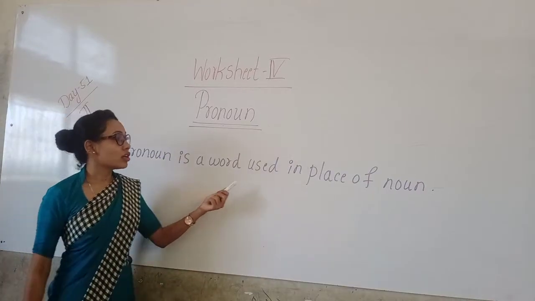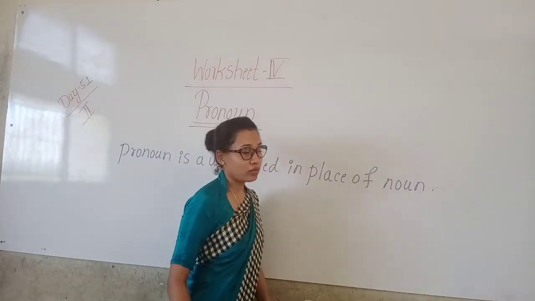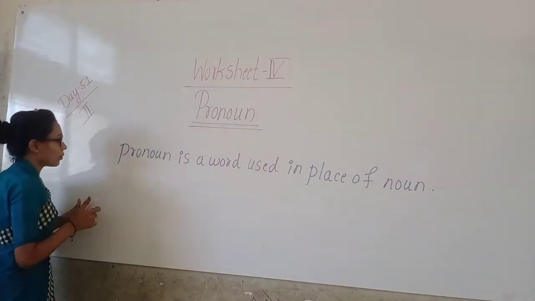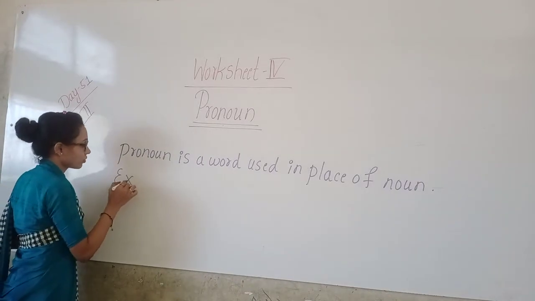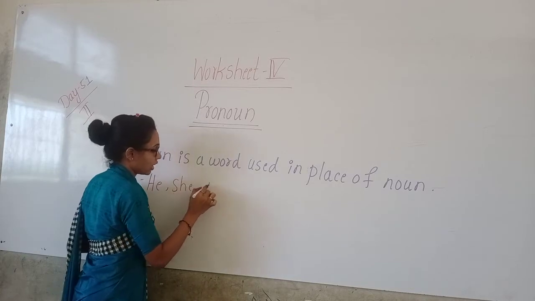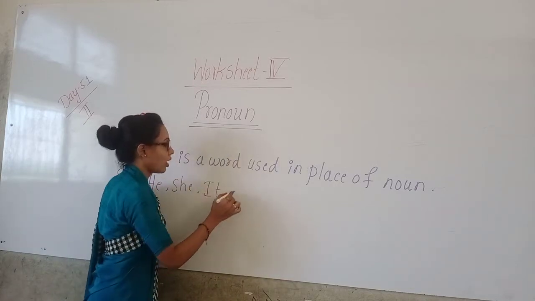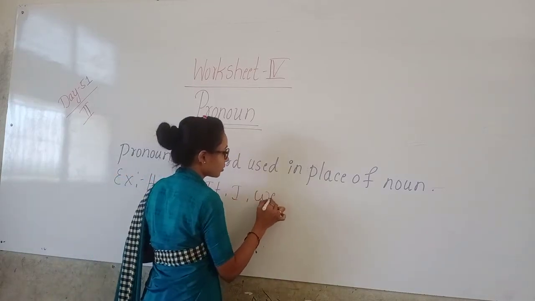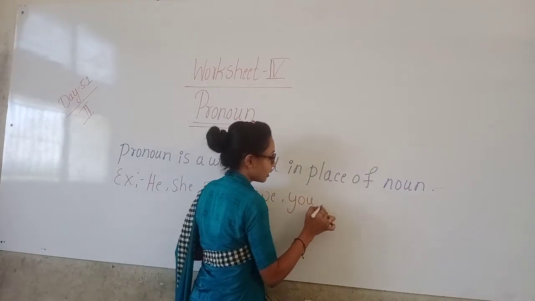For examples of pronouns: he, she, it, I, we, you, they.